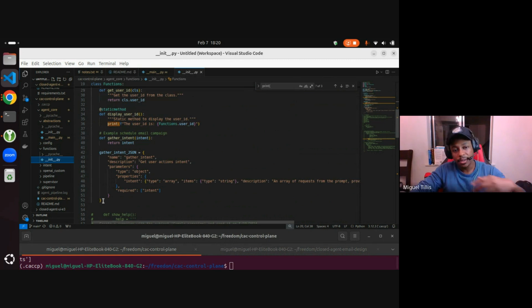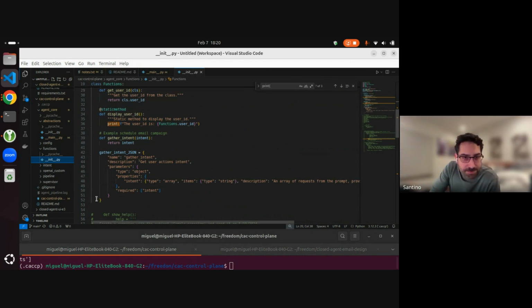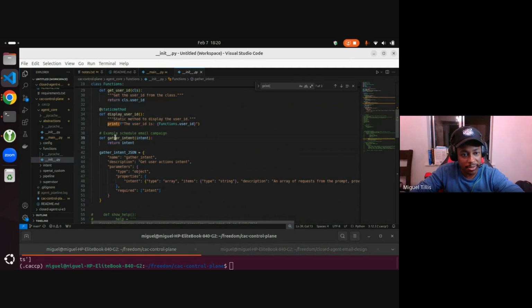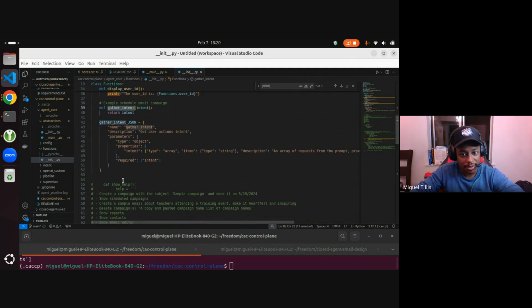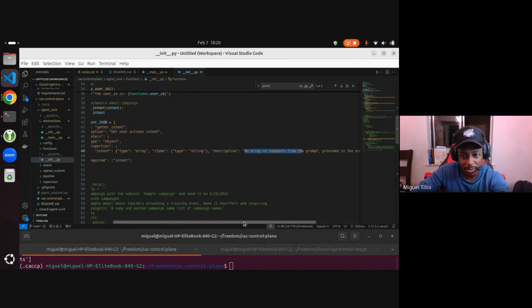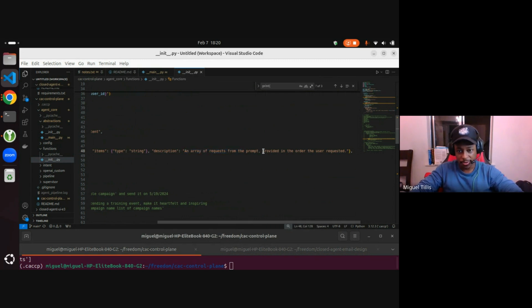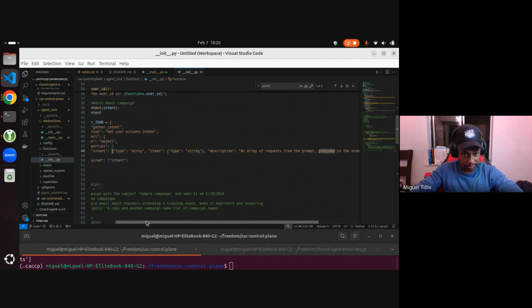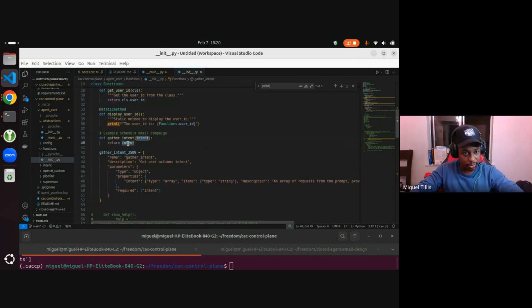Oh, I see, their intent. Yep, so, gather intent. It's pretty straightforward. Intent accepts an array, and then all you really have to do is describe what you want your parameter to be to your function method, if that makes sense. So here, the description is an array of requests from the prompt provided in order as the user requested. And that is passed here and it's returned.